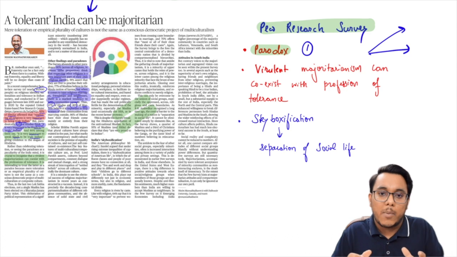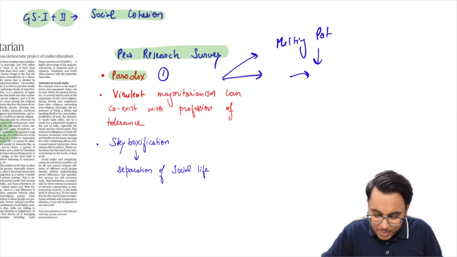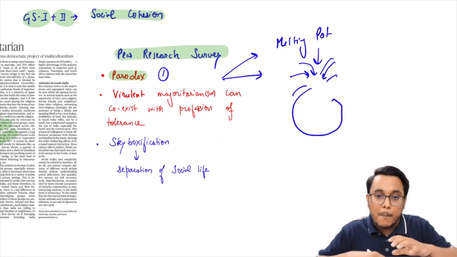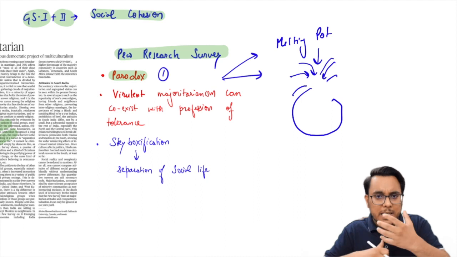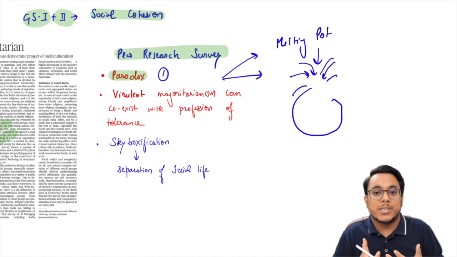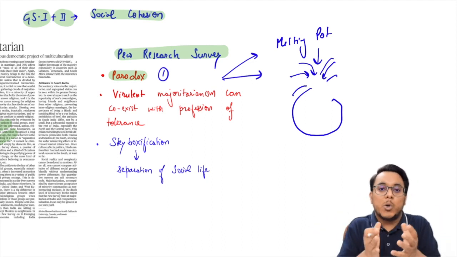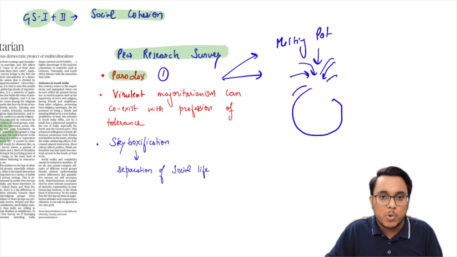Guys, when we talk about the models of different societies, there are some distinct models, and among them there is the melting pot model. In the melting pot model, people from different cultures and religions come together and merge to such a capacity that nobody holds actual consciousness of what their original religion or original culture was. Everybody melts into a melting pot. So this is one particular model of society.